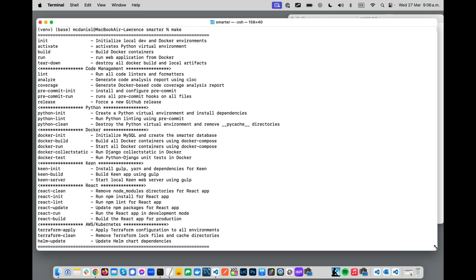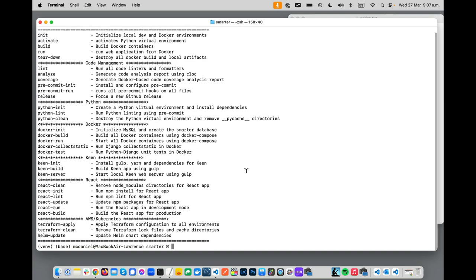There's a couple of environment variables that have to be set in order for this code repo to boot itself up inside of the world of Docker. The first five commands inside of the make menu, which are init, activate, build, run, and tear down, are mostly the only commands that you really need to worry about. Everything that follows are individual commands for troubleshooting or just something that's technology specific. But for the purposes of getting the development environment up and getting the web platform running locally on your computer, all you need are these first five commands.